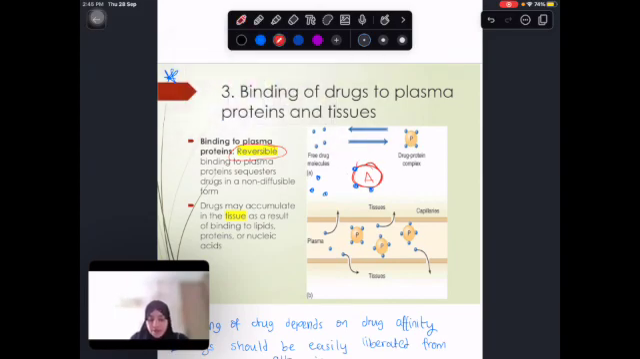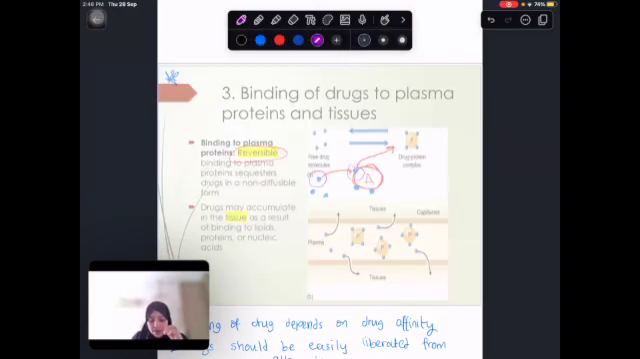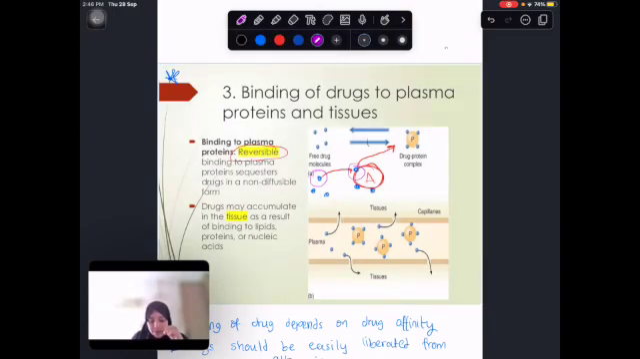When this drug, for example, leaves and starts to detach and get liberated from the albumin, it becomes a free drug. And then this leaves and the other one will start to take its place. So as we can see here, we have a free drug becoming a bound drug. This is this step, a free to a bound one.